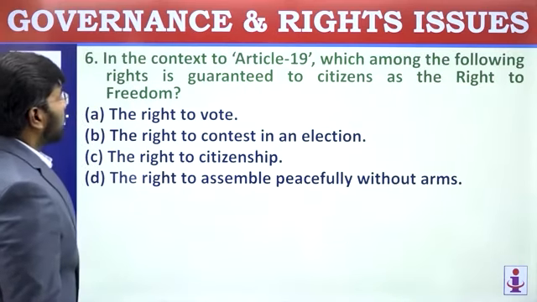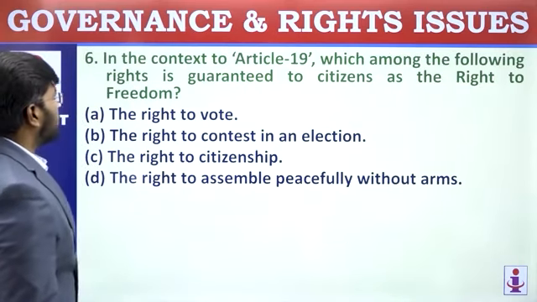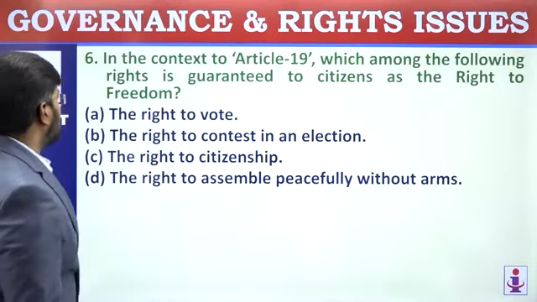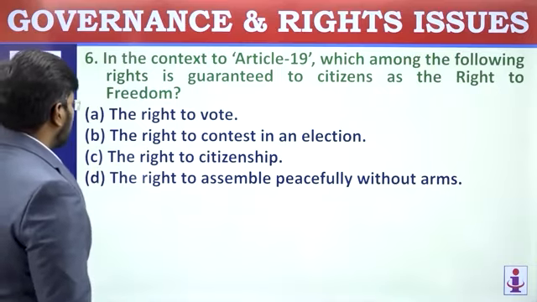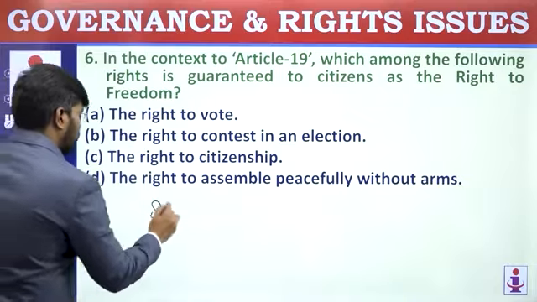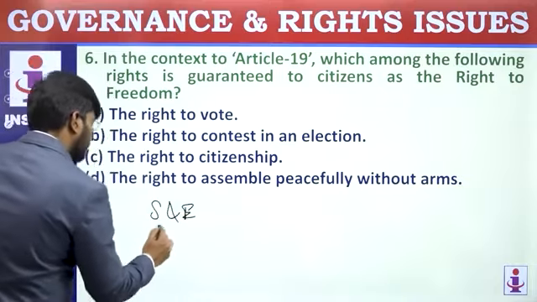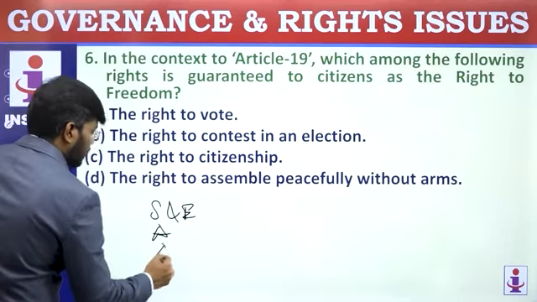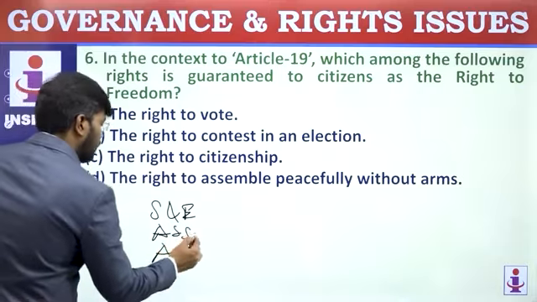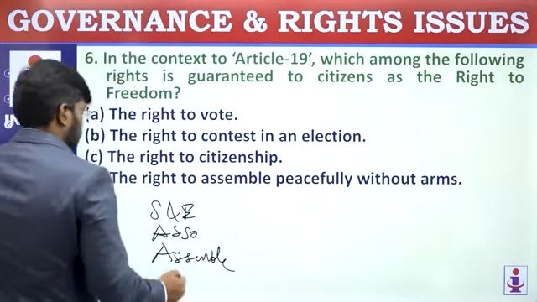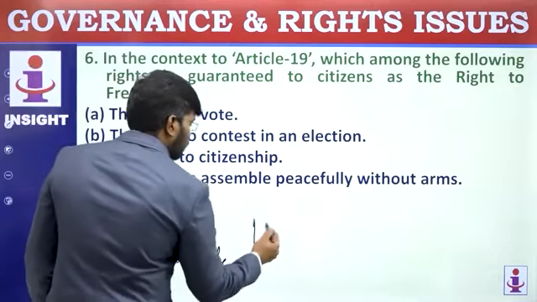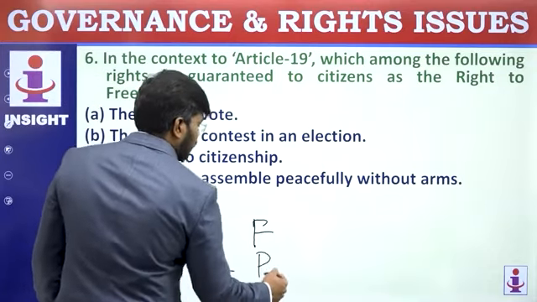In context to the Article 19, which among the following rights is guaranteed to citizens as the right to freedom? In right to freedom, you can see right to freedom of speech and expression, association or assembly, right to freely move, practice any profession.